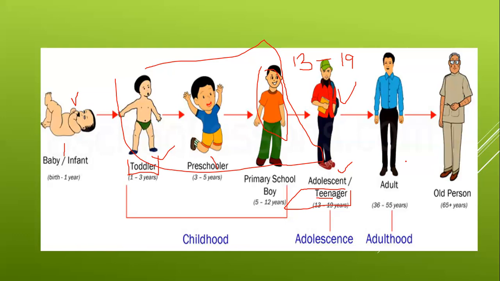Okay, the next one is adult. This is the age of your parents. Maybe your parents are from 36 till 55. These are the adults. And finally 65, these people become what? These people are the old people who are 65 plus. So this is the life cycle of growth. This is the process between human beings.